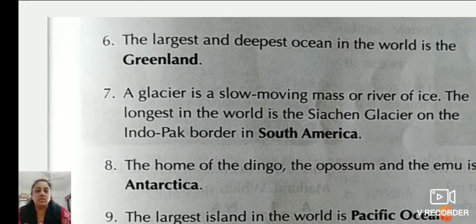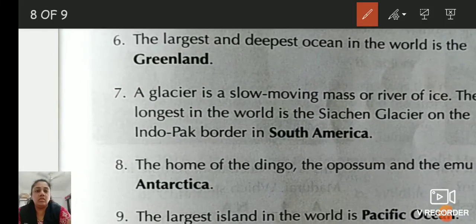So we have to cut Greenland and write down Pacific.